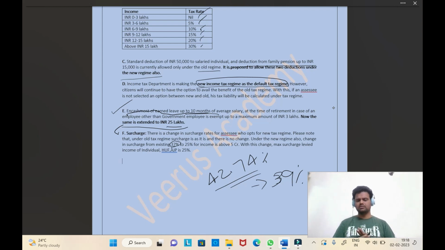This is not applicable to all people. Maybe less than 1%, maybe 0.5% of people in India have income of 5 crores or more; mostly those are board of directors or very senior management in companies. For them this is useful, and further this is only for the new tax regime. So all the amendments in the finance budget 2020 related to salaried professionals relate to the new tax regime only. Okay, I hope this information is useful to you.